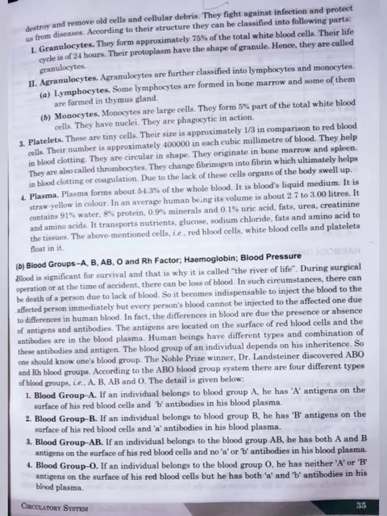An individual belonging to blood group A has A antigen on the surface of his red blood cells and B antibodies in his blood plasma. Whereas the individual belonging to blood group B has B antigen on the surface and A antibody in his blood plasma. And an individual of blood group AB has both A and B antigen on the surface of his red blood cells, but no A and B antibodies in his blood plasma. And the blood group O individual has neither A nor B antigen on the surface of his red blood cells, but has both A and B antibodies in his blood plasma.